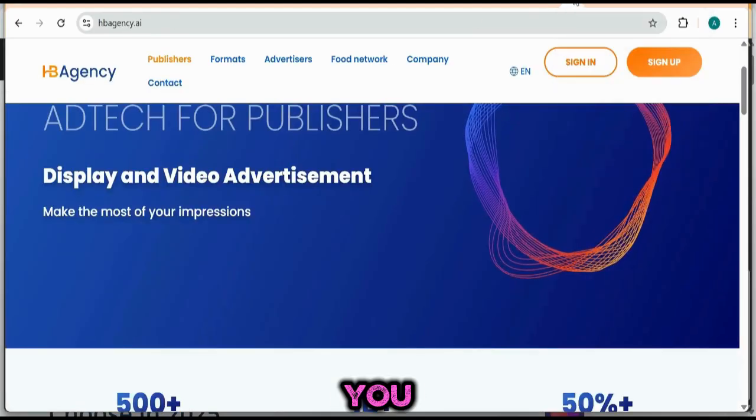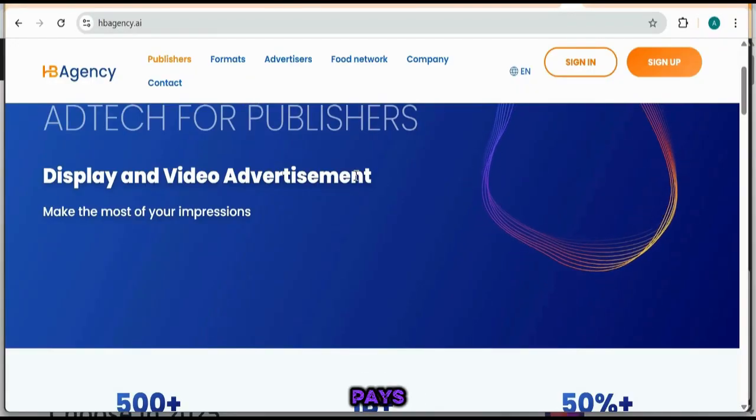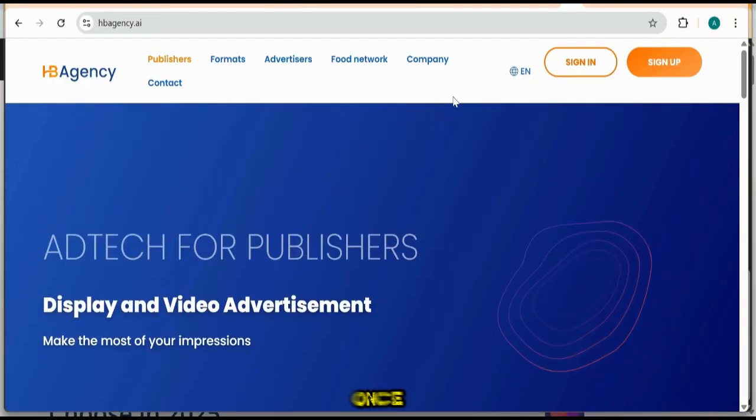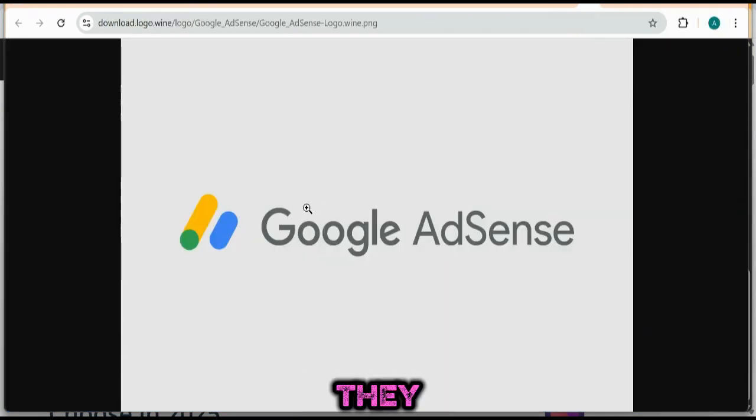Whereas with HB agency, you need just 80 euros. HB agency pays in euros, and once you reach 80 euros, they will pay you. Google AdSense pays in dollars. In Nigeria, they pay in dollars, so all you need is to accumulate up to $100. Google AdSense pays for last month: they accumulate from the 1st of September to the 30th of September, and pay you from the 20th or 21st upward.